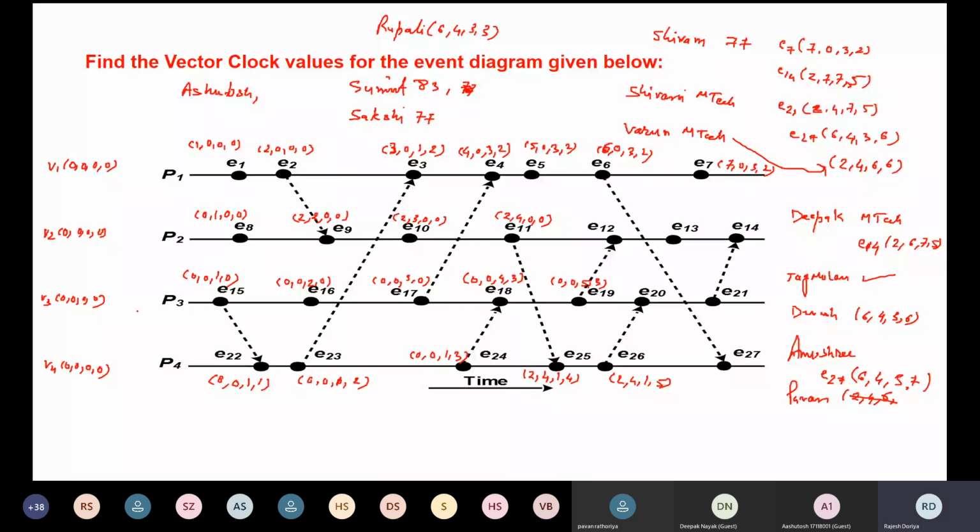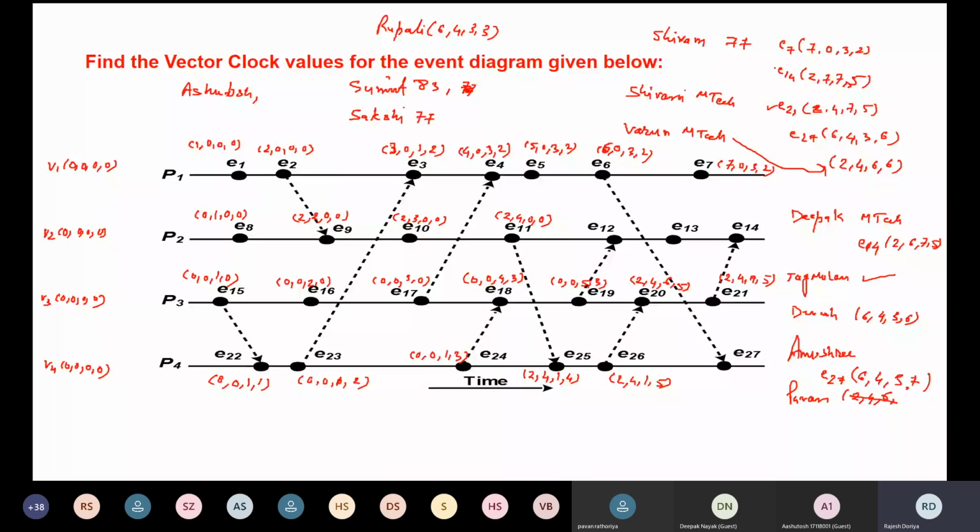Now let us come to E20. So what would be E20? E20 would be 2, 4, 6, 5. And E21 will be 2, 4, 7, 5. Okay, so 2, 4, 7, 5, this value is also correct. This one is correct. This one is correct.